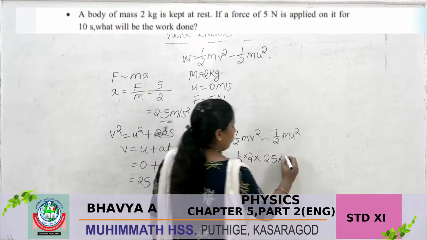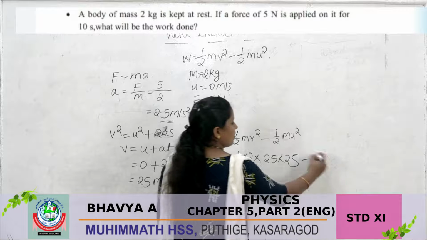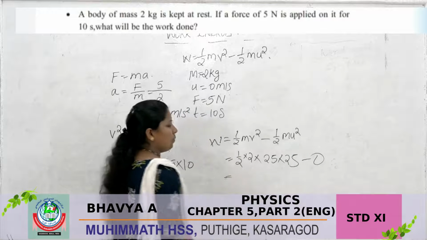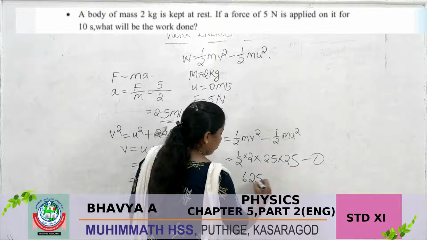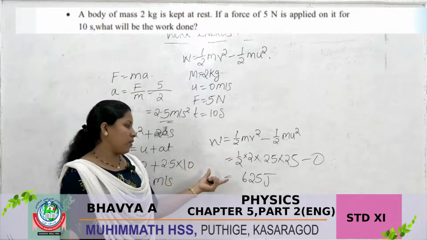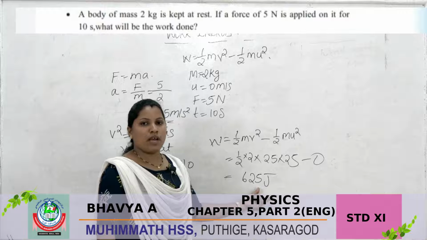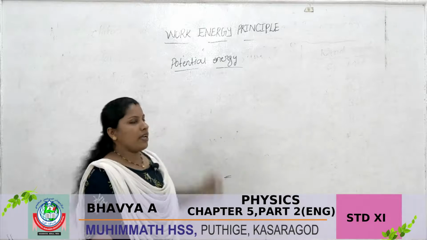The value of u is 0, so that term is 0. After multiplying we get 625 joule. So the work done is 625 joule.